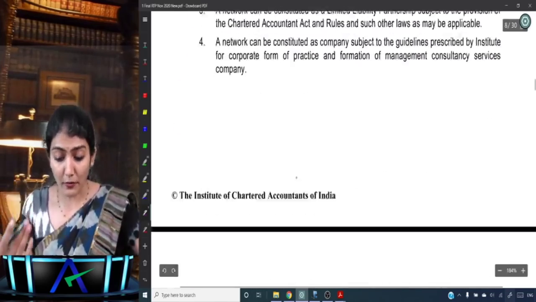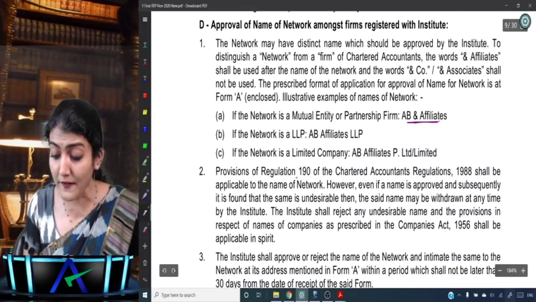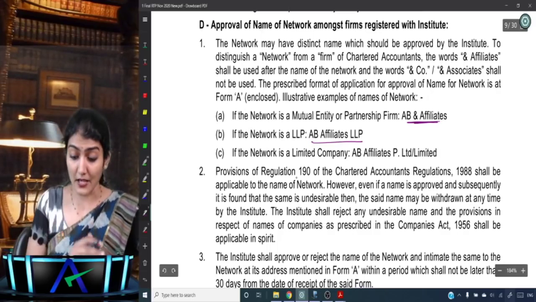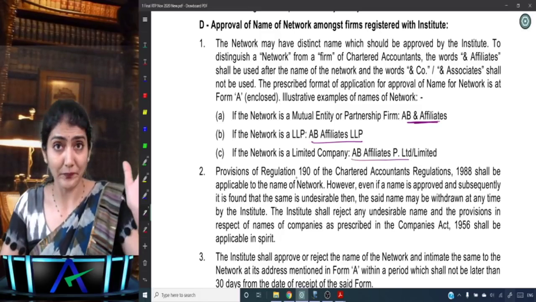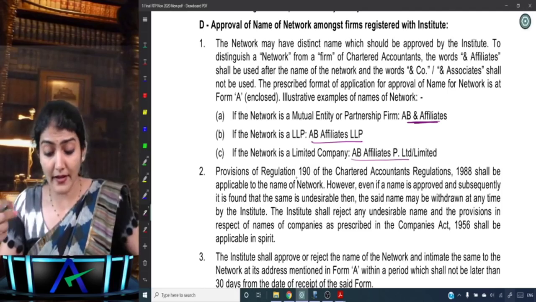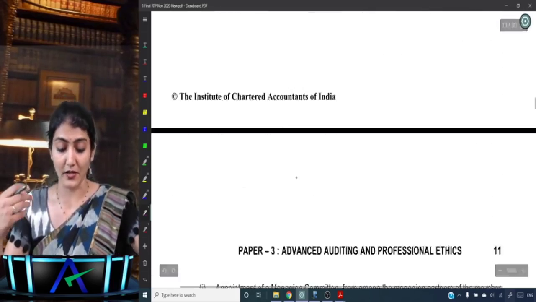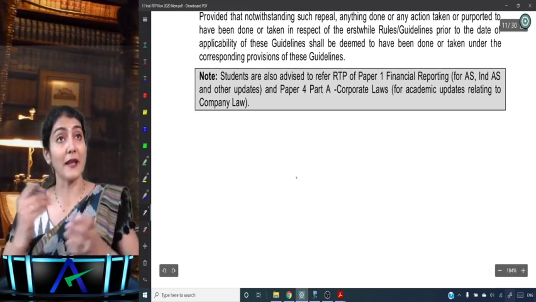And then they are talking about the forms of the networks, the name of the network. What did I say? Affiliates. So AB and Affiliates, AB Affiliates LLP, AB Affiliates Private Limited or Limited, whatever. But Affiliates, not Associates or Company. And Affiliates is what is to be used after the name of the network. Okay, so that is regarding the amendments.